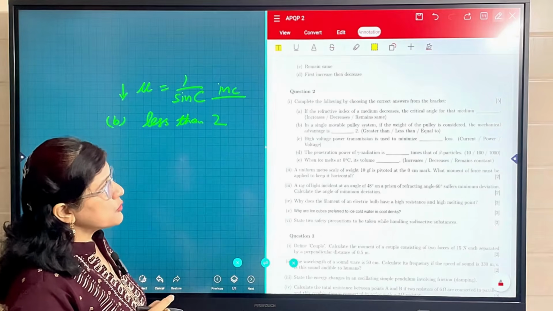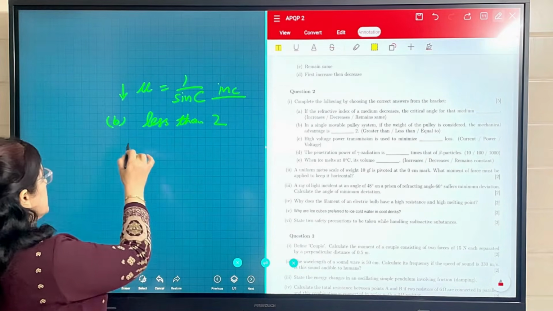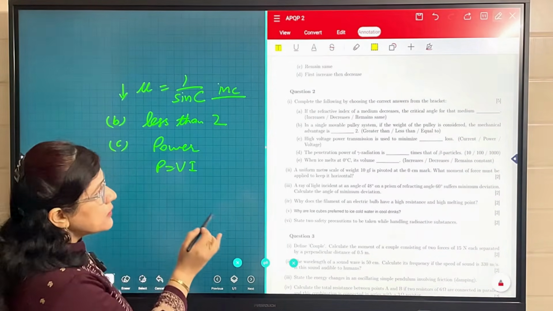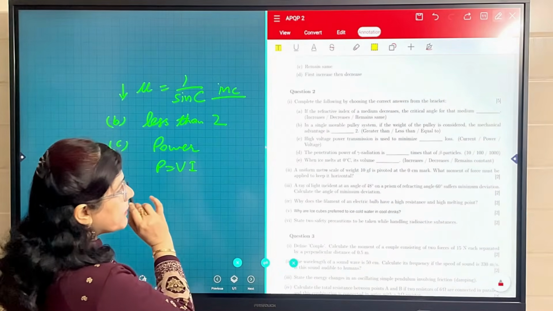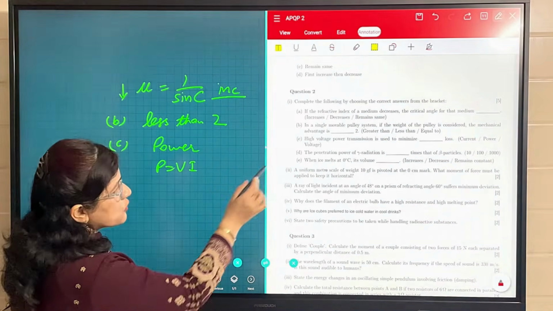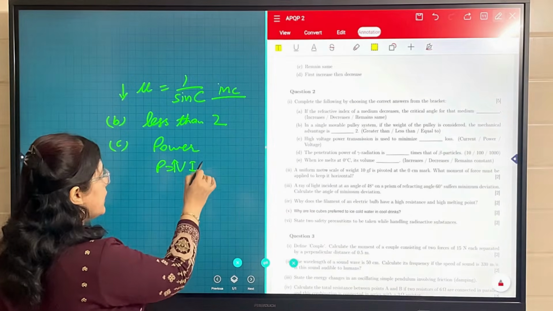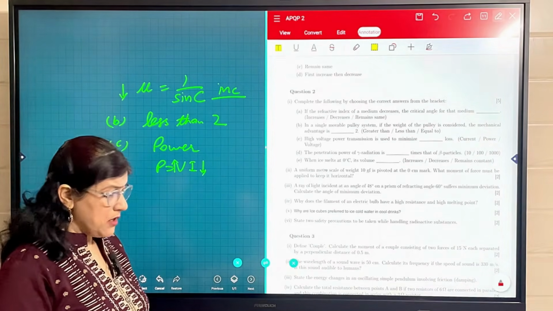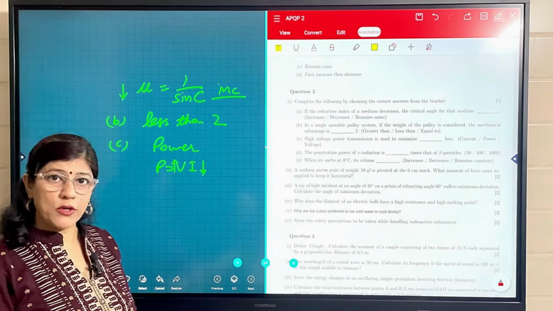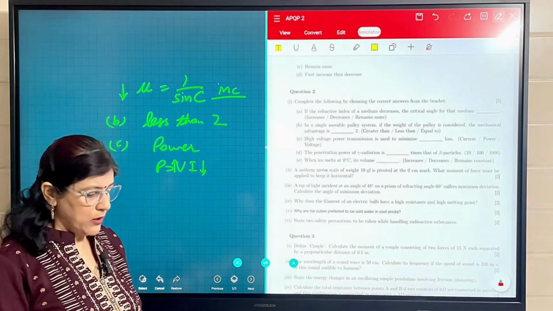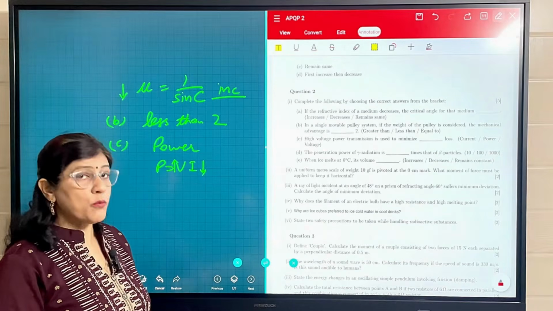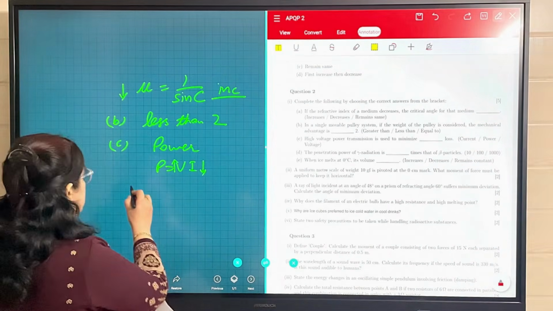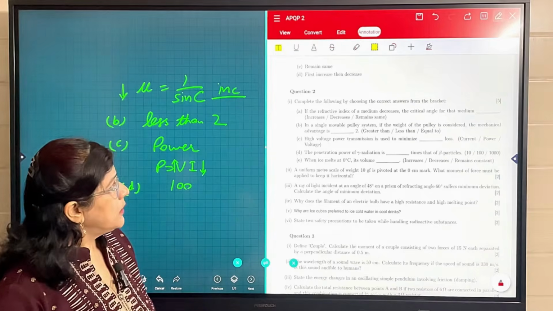High voltage power transmission is used to minimize power loss. So our C part is power, because we know that P is equal to V into I. So if the voltage remains high, the current will become less, so power will remain the same. So that is why we will consider it as power loss. And also we know that power loss is equal to I square R. Heat loss we know, I square R. So high voltage reduces the current, so it minimizes the losses. That is why in D part, the penetration power of gamma radiation is 100 times that of beta.